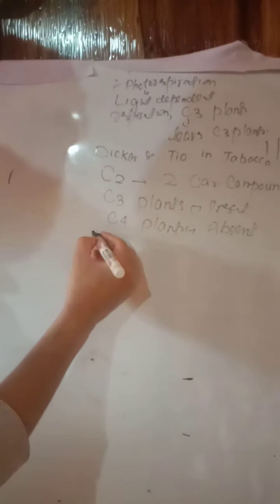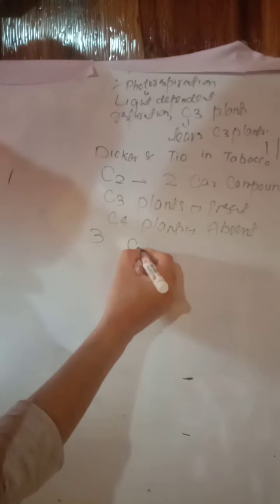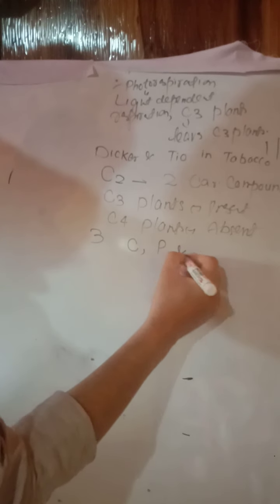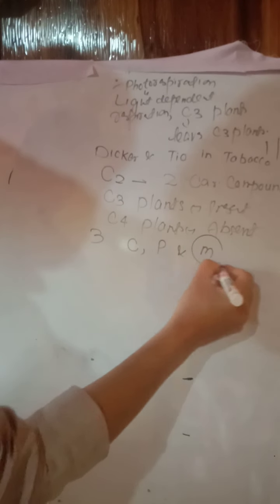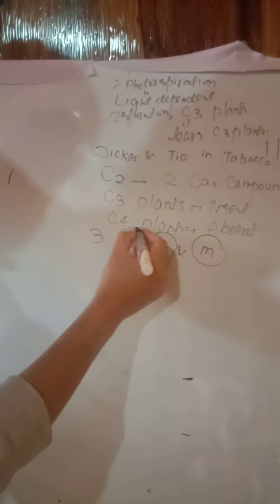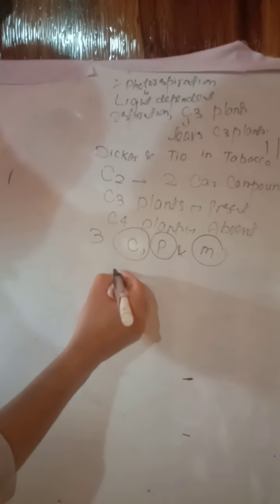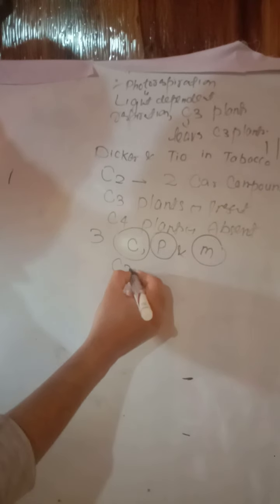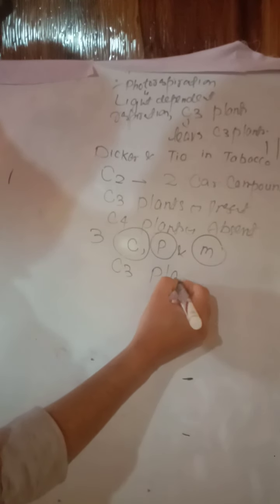The pathway of photorespiration involves 3 cell organelles, namely chloroplast, peroxisomes, and mitochondria. Photorespiration is a wasteful process which reduces the yield of C3 plants. The pathway of photorespiration is like this.